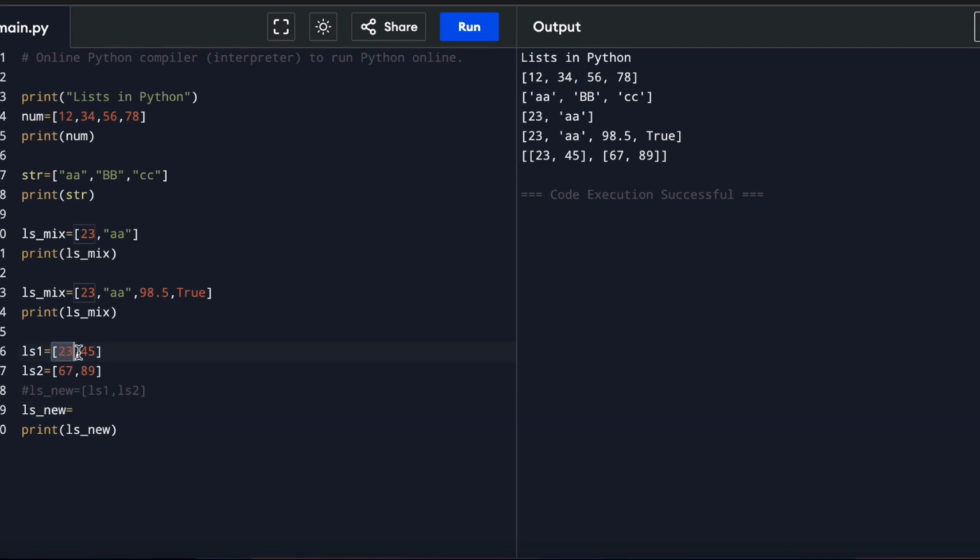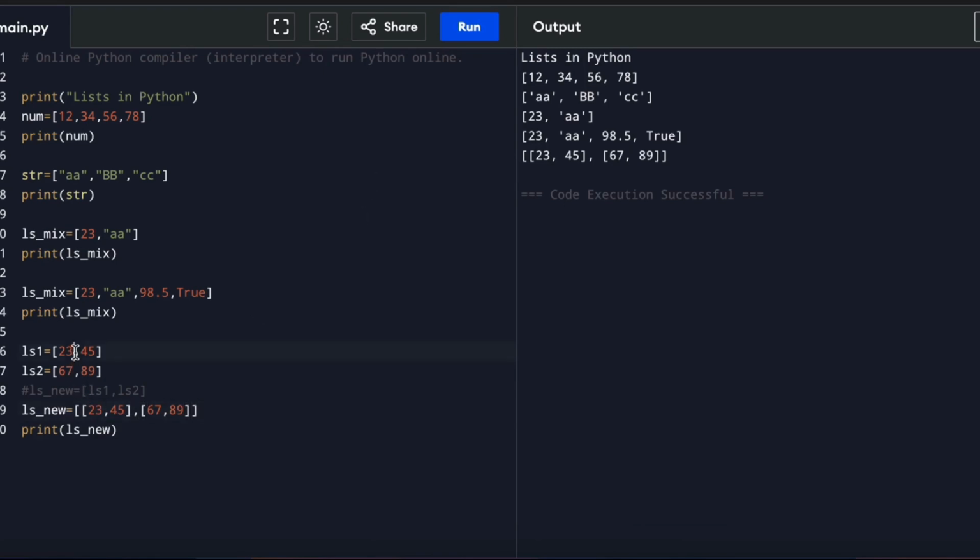And I can give the list here and separate it by a comma, and another list, and separate it, and close with a square bracket, and see my output.